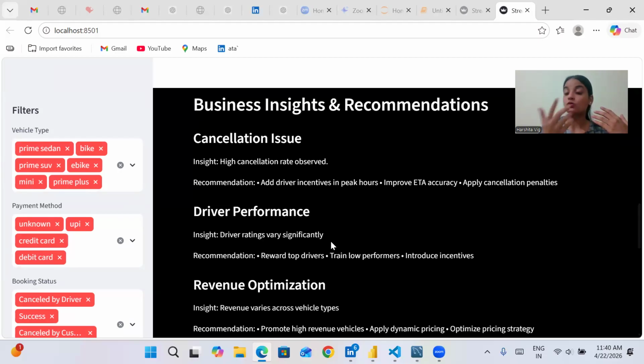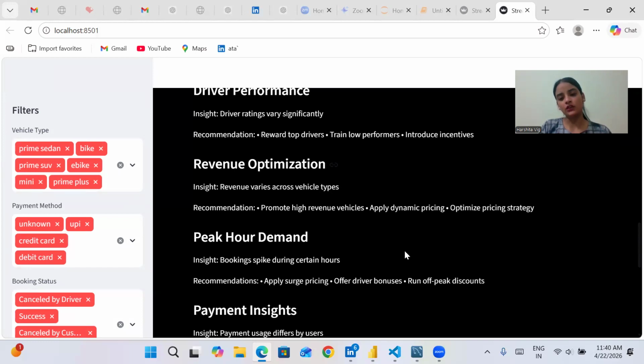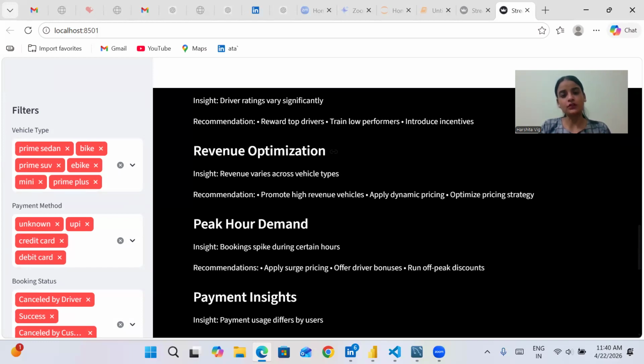The top drivers, those who don't cancel their rides, should be rewarded so that low-performing drivers also get motivated, and we need to train the low-performing drivers too. We also need to do revenue optimization.